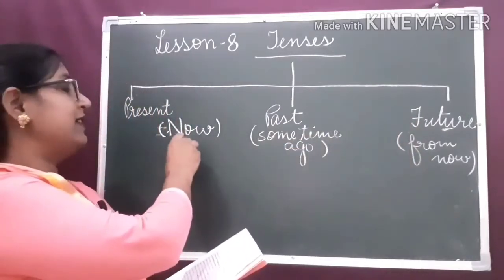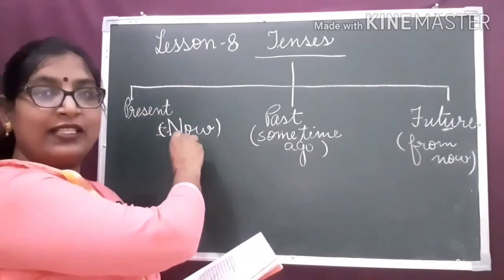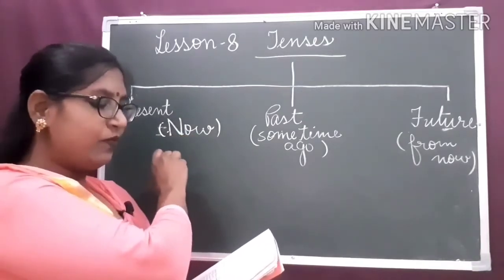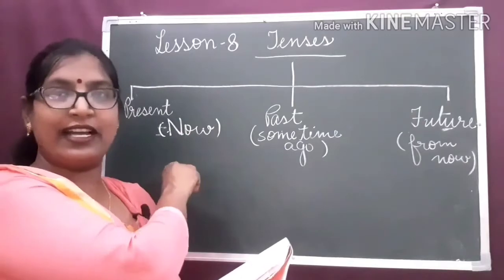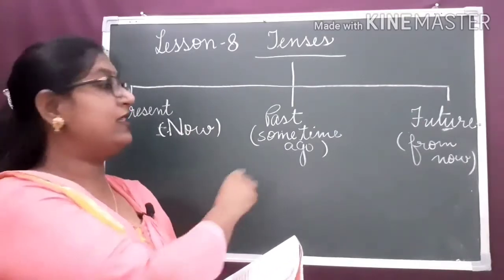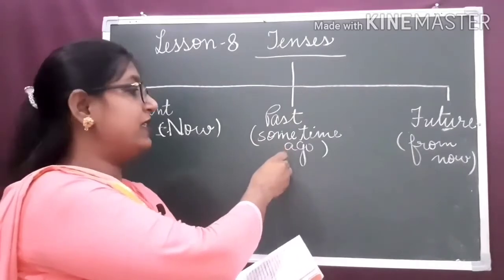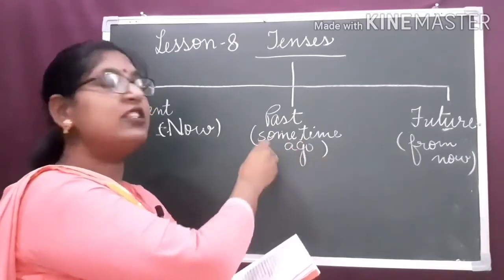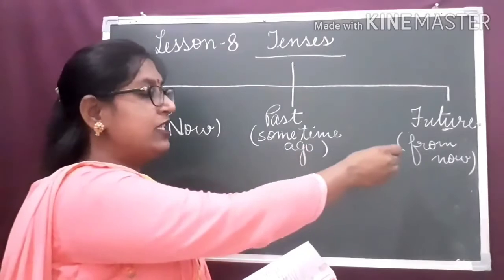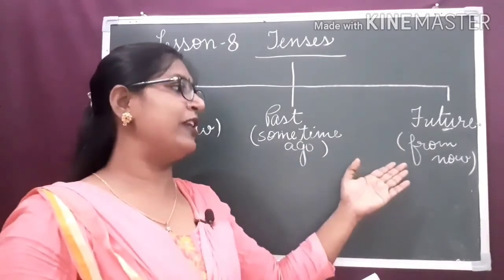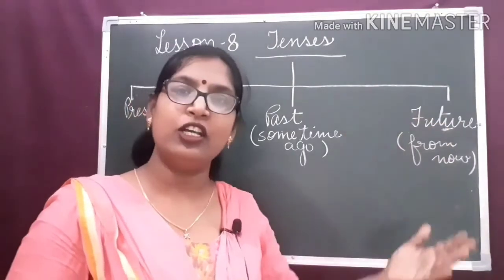Present tense. In present tense, the verb tells us that the action takes place now or in the present. In past, the verb tells us that action took place some time ago. And in future tense, the verb tells us that action will take place from now, means in the future.